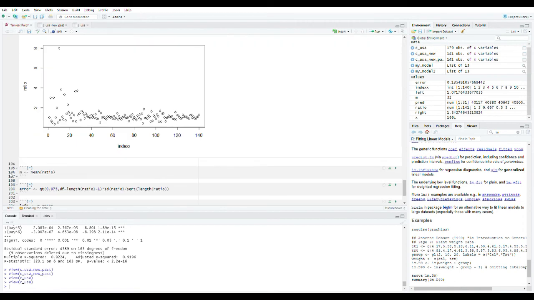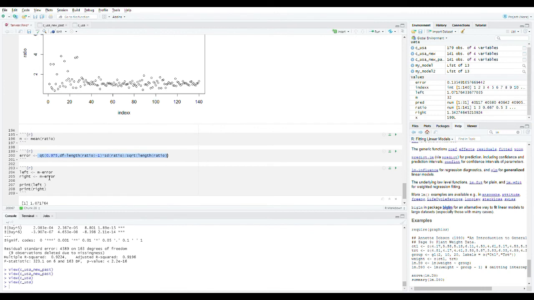After getting the mean ratio, we will also get the error rate by putting the ratio on it, and then we will get the left range and right range. Left and right here mean the range of the transmission rate. We know that for getting the transmission rate, we need to find the error rate. We found the error rate already, and we already found the mean, the average of the ratio.